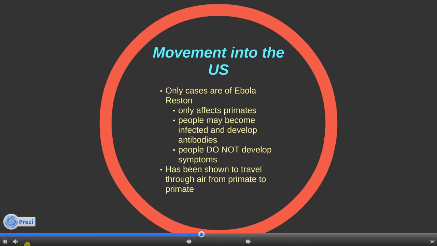Wait, are we in danger? The only cases in the U.S. are of Ebola Reston in Reston, Virginia, which is the only non-lethal strain. Thankfully, Reston appears to only affect primates. Humans may become infected and develop antibodies, but don't develop any symptoms. Reston has been shown to travel through the air from primate to primate.